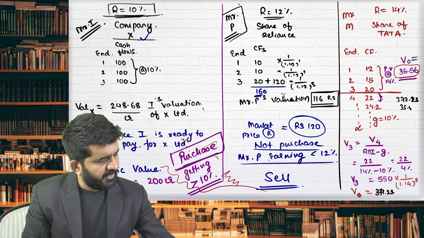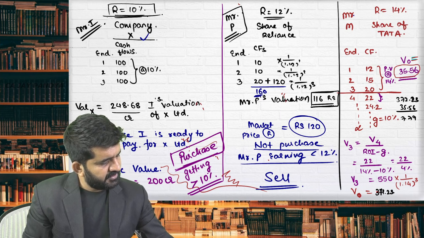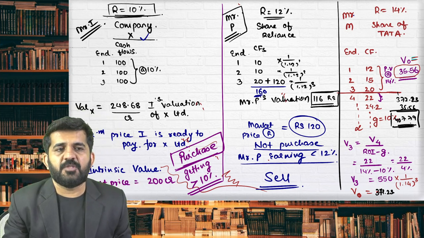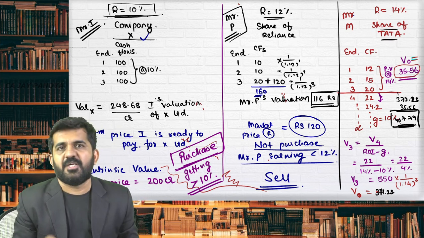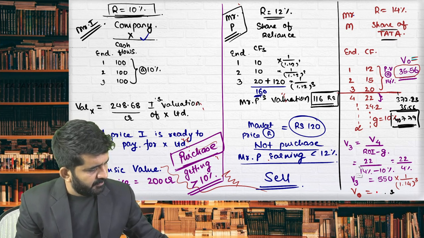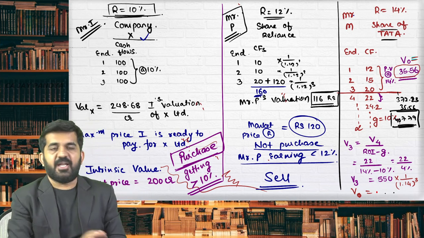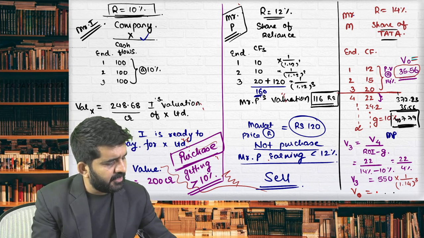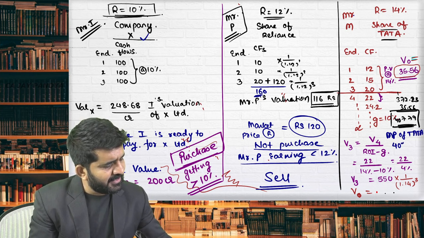plus 35.56. Is it alright? This is 407.79. Is it all? So what is the valuation of this particular share of Tata? It is 407.79. Is it all? So let me just rub this. Now understand, in third scenario, the market price of Tata is exactly